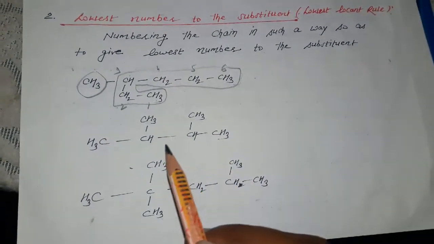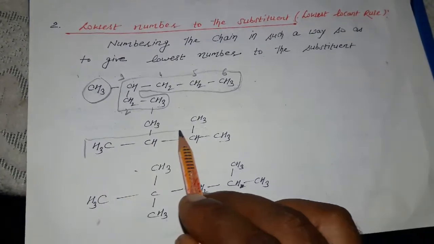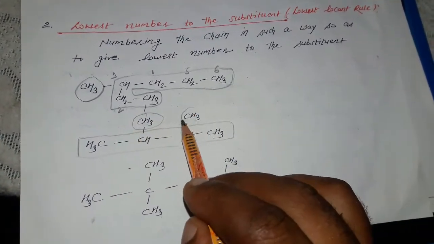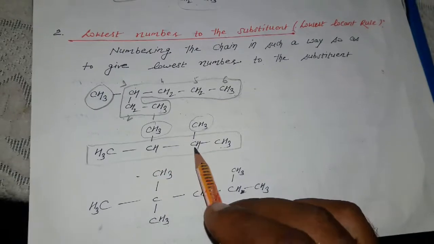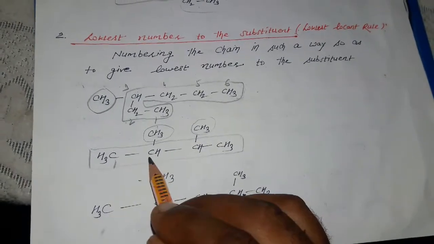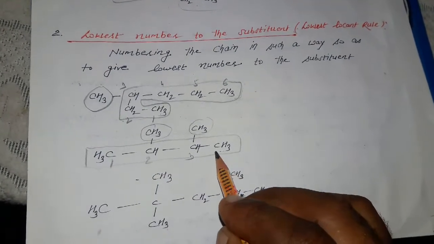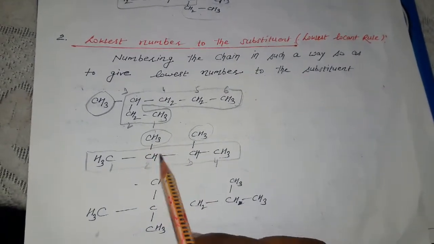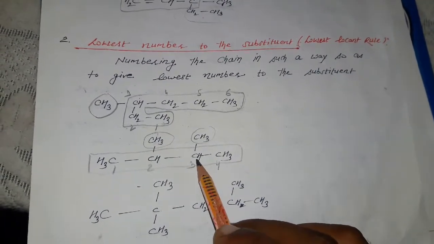In the second example, first of all we have to choose the longest chain. This can be the longest chain as well as the main chain. So these are the substituents. When we number from right to left or left to right, these positions are equivalent, 2 or 3. So we can give the numbering from any side. I am giving the numbering from left to right, so the positions of the substituents are 2 and 3. If you number from right to left, the positions are also 2 and 3, both are equivalent.